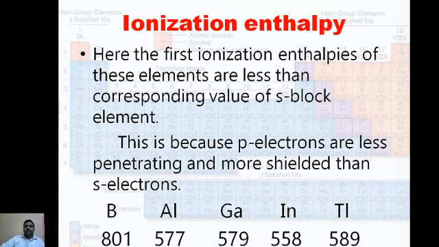Here, the ionization enthalpy along the group from boron to thallium: atomic number increases, atomic size increases, but ionization enthalpy decreases.